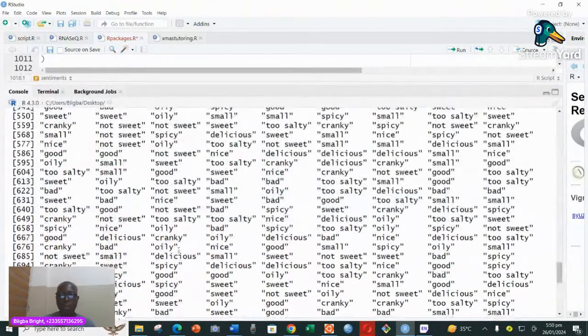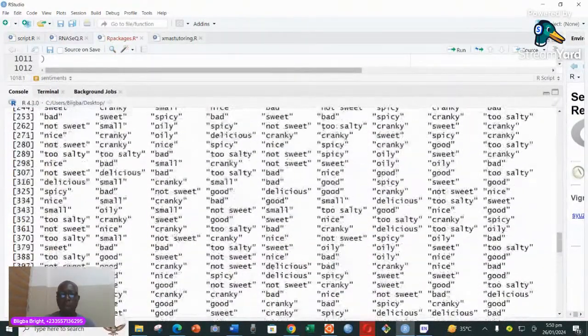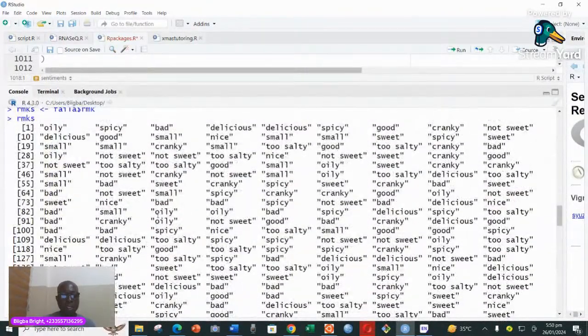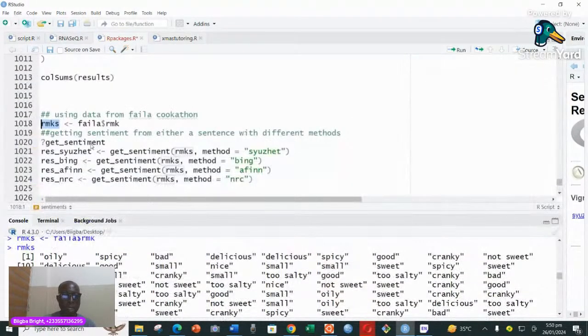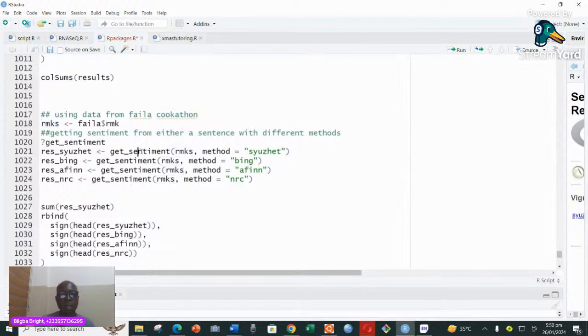But what kind of remarks were they? You see, some said it was nice, more oily. Others say not sweet, and then in that order. So we can go ahead and perform some sentiment analysis on it. And so what we do is we run it the same way, like I was saying. We get our sentiment from each of them. So in this case, I come here and run it.